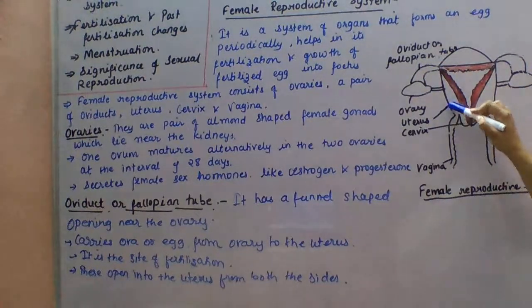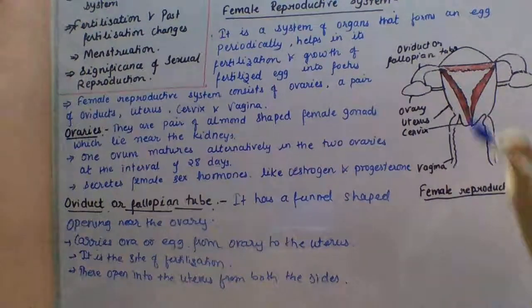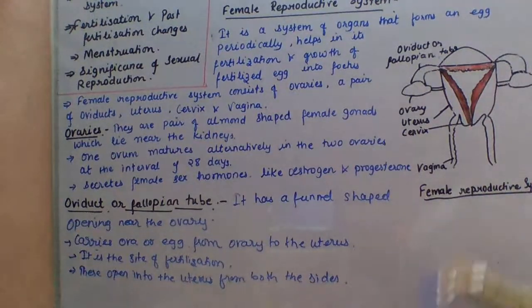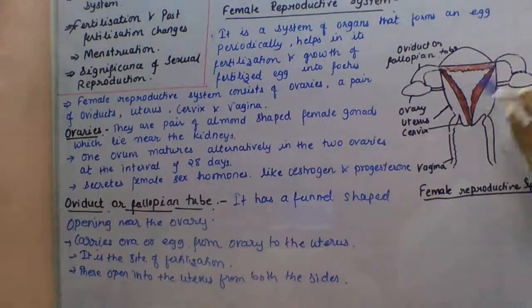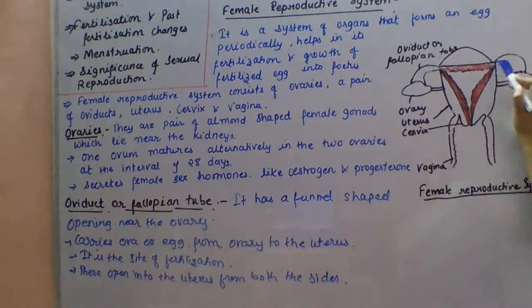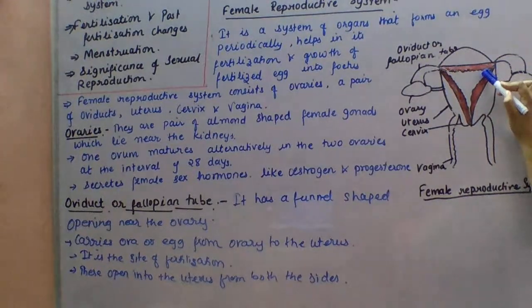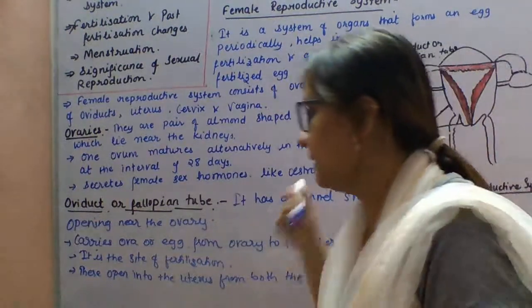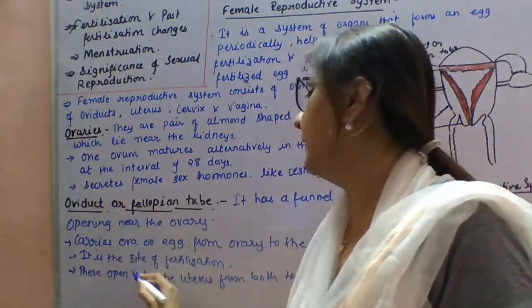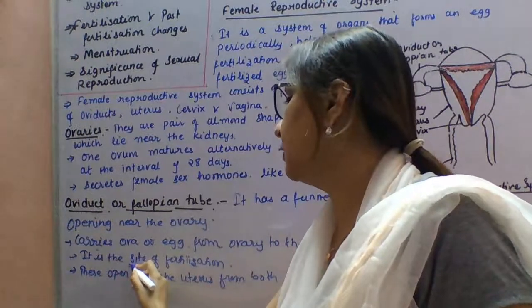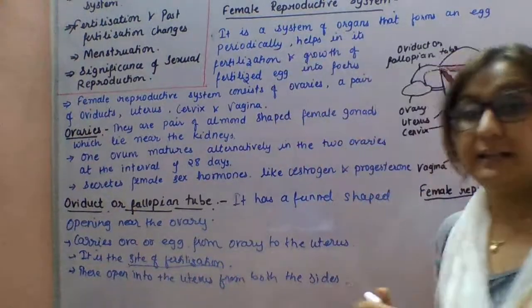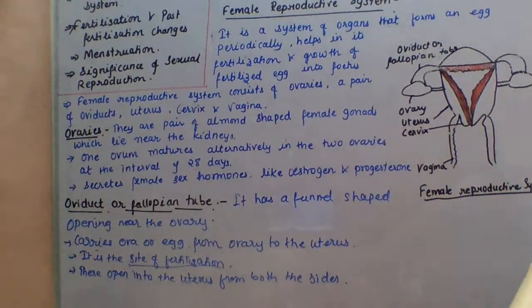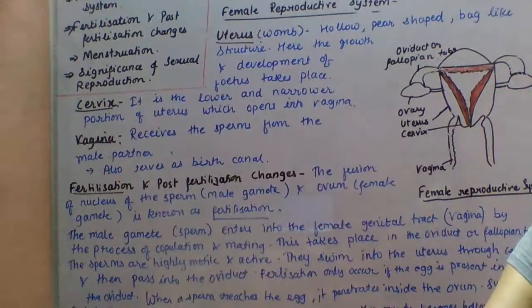You can also call the fallopian tube the site of fertilization. It opens into the uterus from both sides. All of you remember this: the fallopian tube or oviduct is said to be the site of fertilization. Now we will study more parts of the female reproductive system.